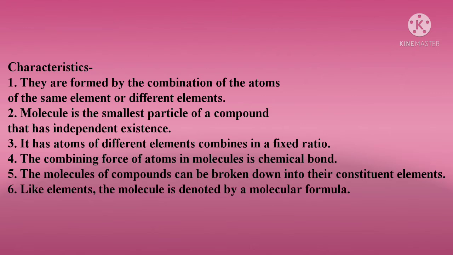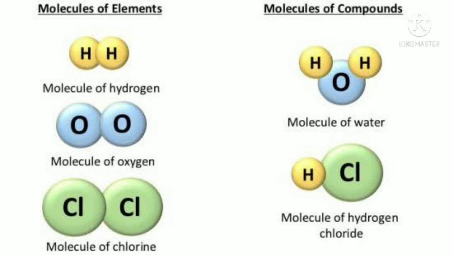While talking about molecular formula, let's first see the molecules of elements. Next slide in front of you. Now see here, molecule of hydrogen. Its atomic number is 1, so to become stable it needs 1 more atom. So here there is a molecule of hydrogen, meaning 2 H, H2, it is said. Molecule of oxygen, O2.